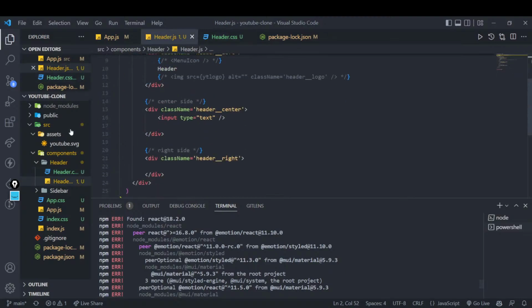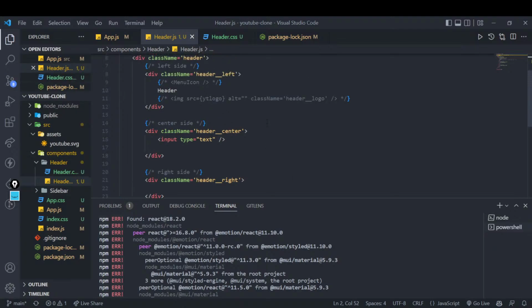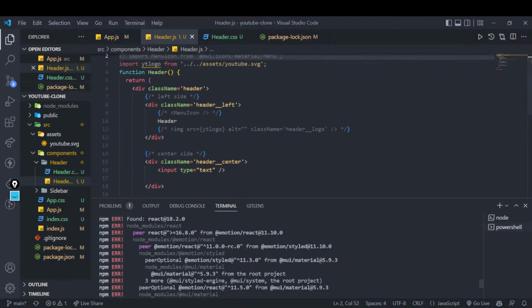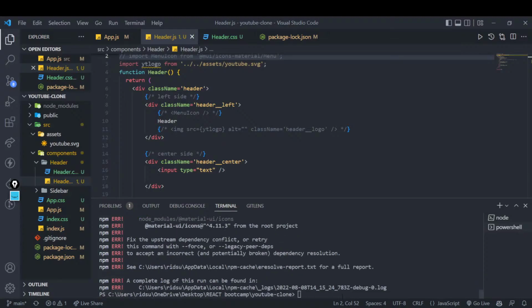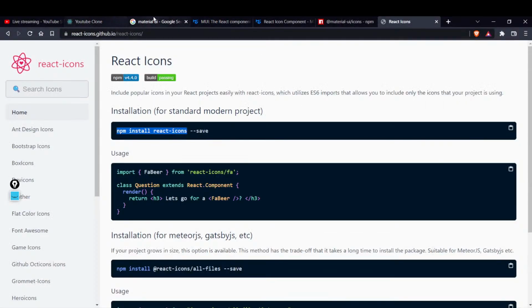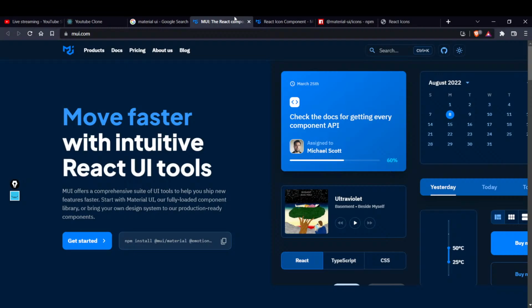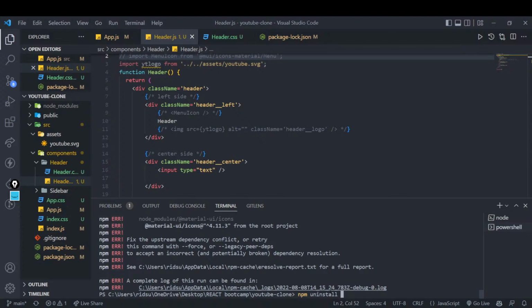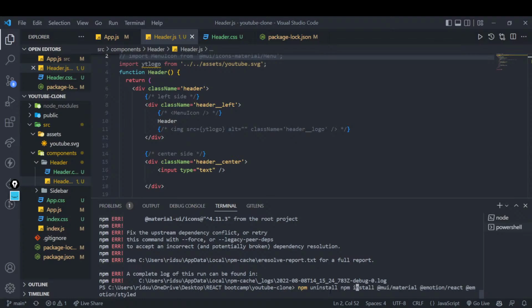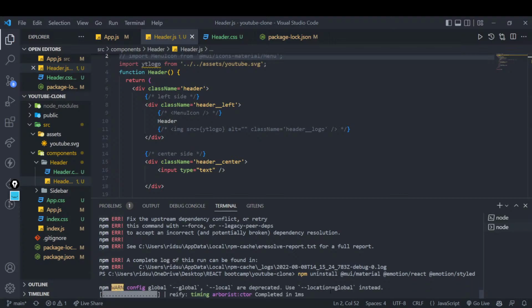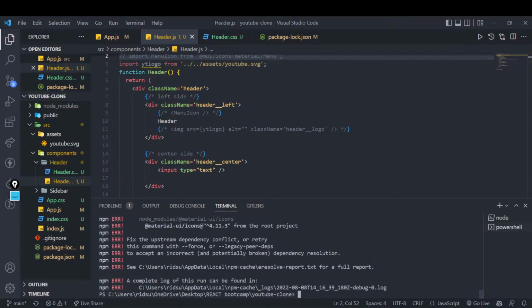Let's quickly do one thing, right? Let's uninstall all these packages that we have installed, right? From here also, where we installed that MUI. Instead of installing, I'll uninstall it now. I will uninstall all these MUI things, right? Because I think it is giving the dependencies error again. Let's give this flag legacy dep.